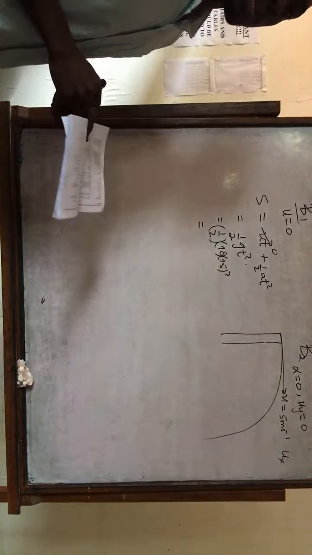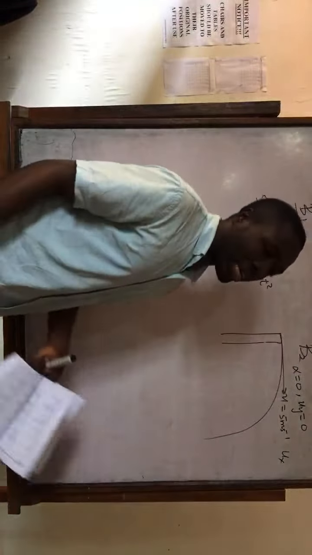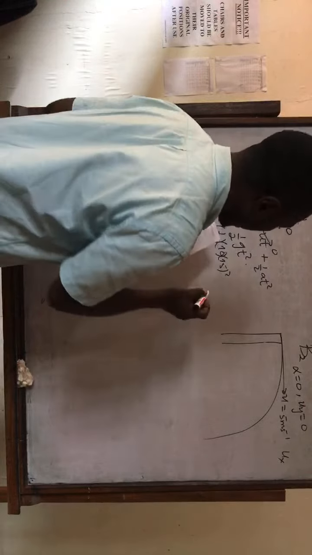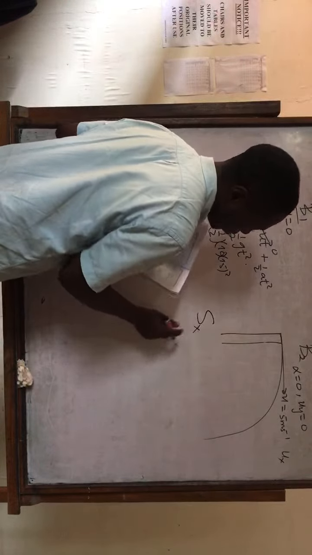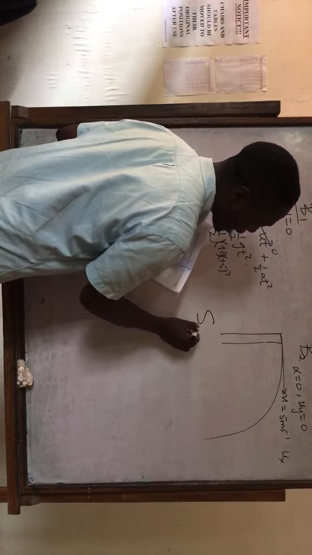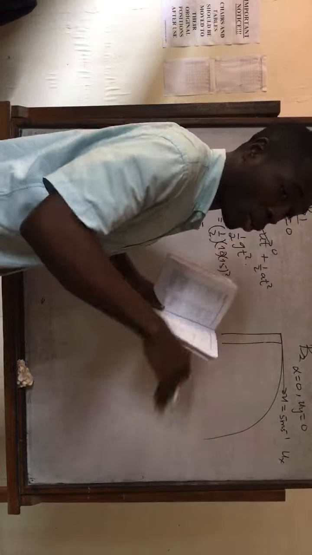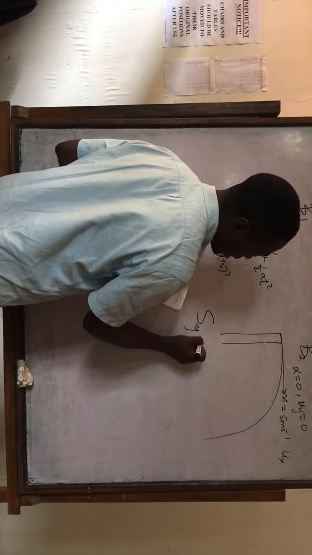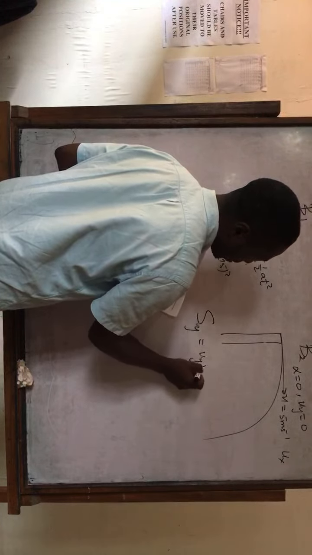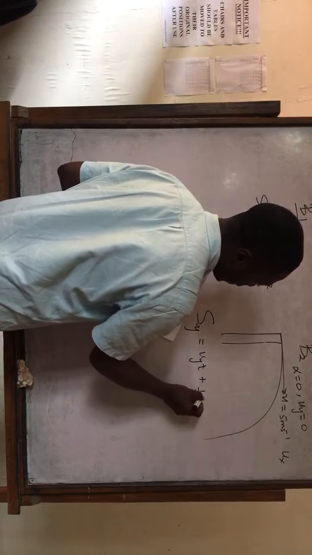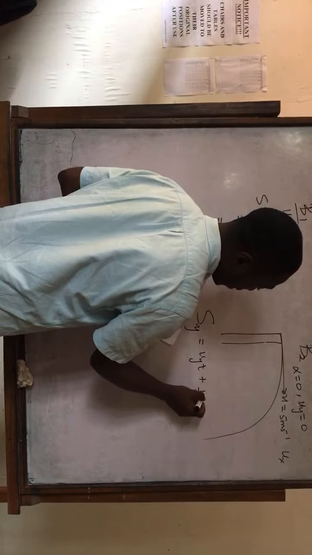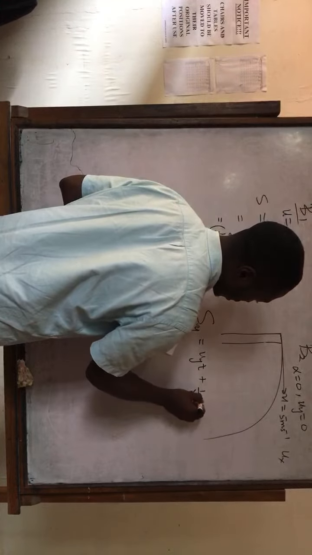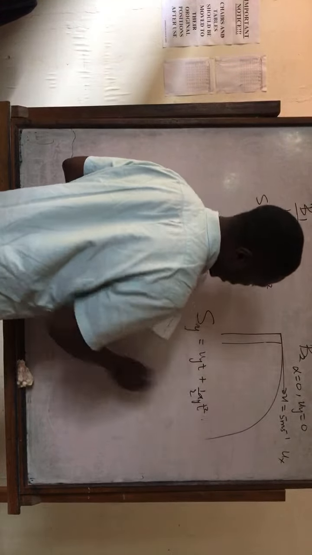Now this object is still going under gravity. So Sy, the vertical distance covered, the distance above the ground, is the same as Uy times t plus half ay t squared.